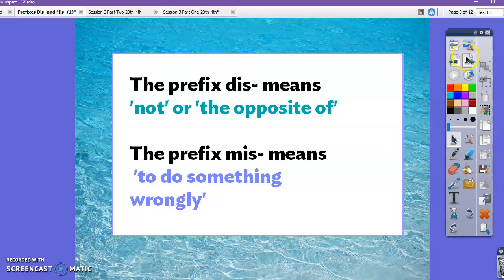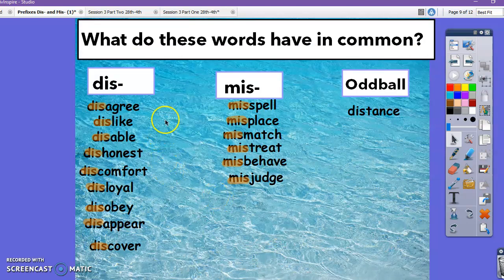We already did disagree, so let's go ahead and look at dislike. We have our prefix dis and we have our word like. So that tells us that dislike means not like. Now let's go ahead and look at disable. We have our prefix dis and the word able. That tells us that this word means not able. Now let's go ahead and move to the middle column.